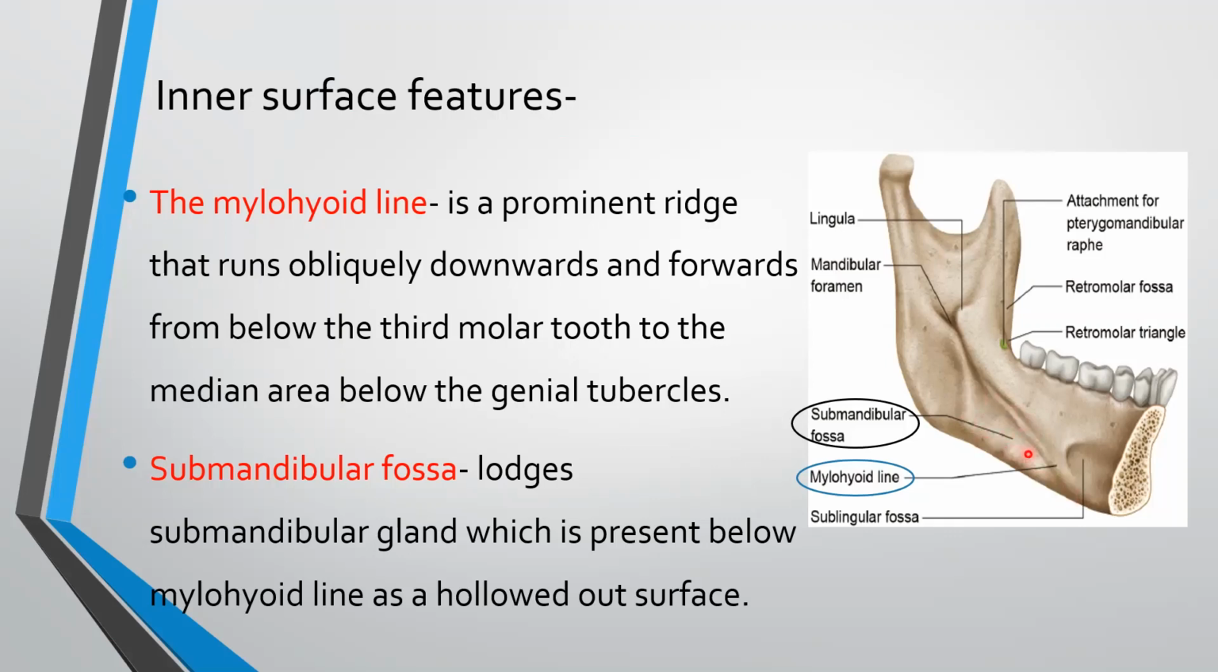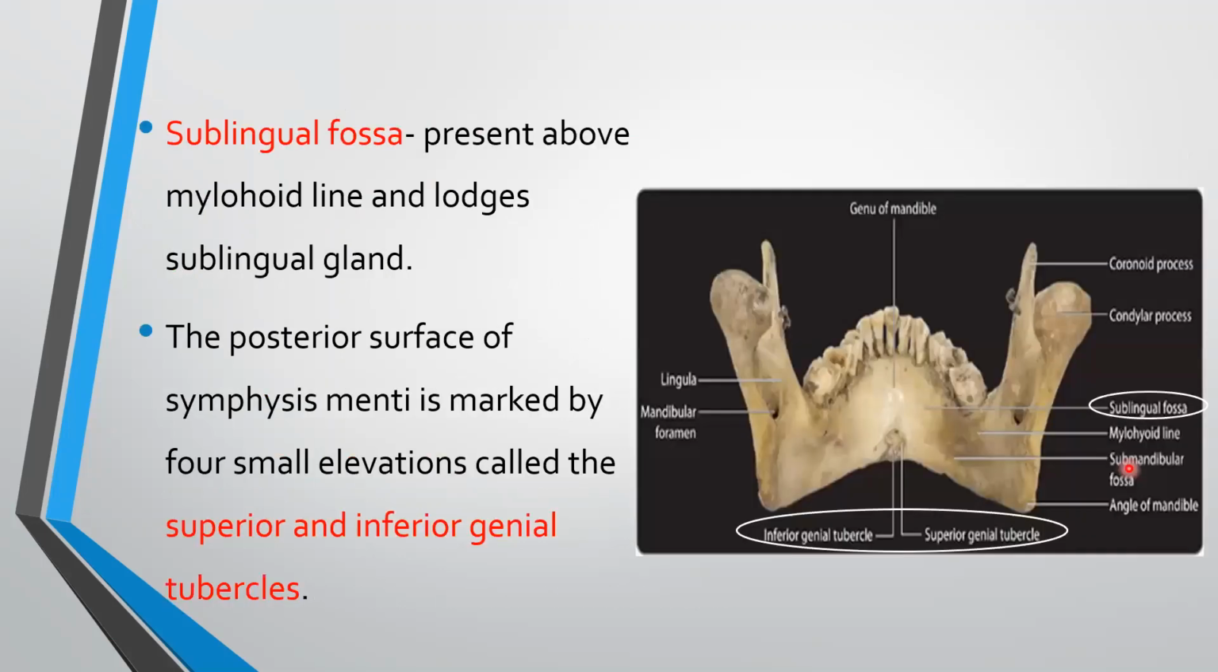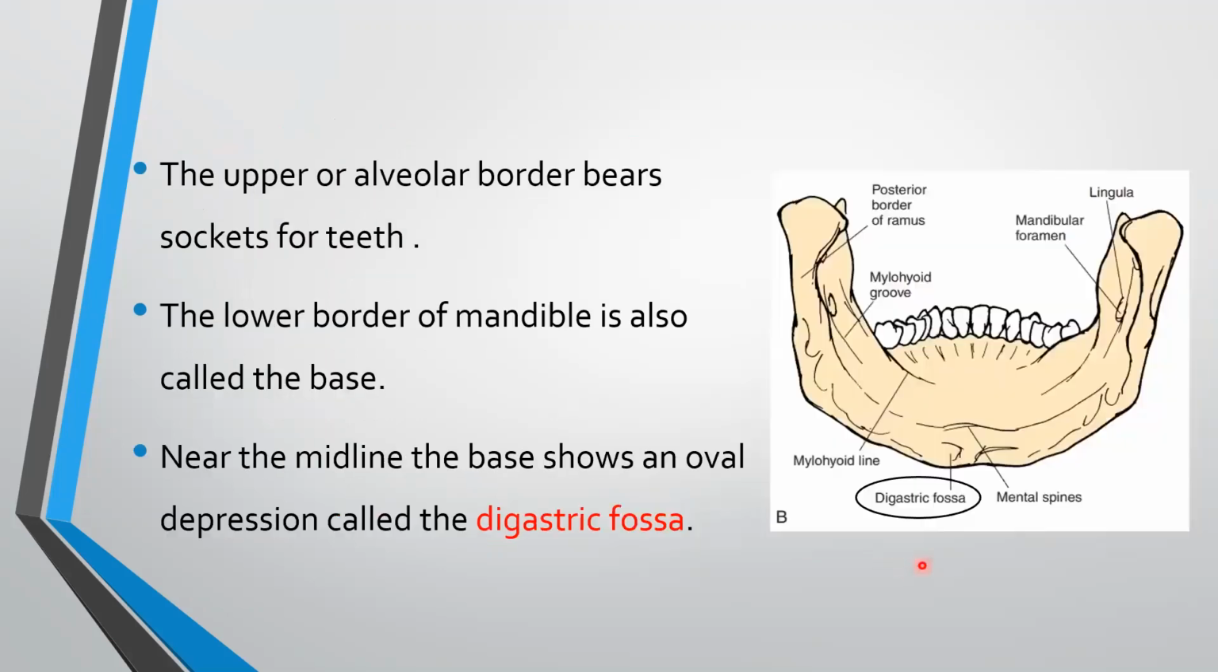This is submandibular fossa. The mylohyoid line divides the medial surface of mandible into two parts. This is submandibular fossa and sublingual fossa. The sublingual fossa is present above the mylohyoid line and lodges sublingual gland. The posterior surface of symphysis menti is marked by four small elevations called the superior and inferior genial tubercles. Here are small elevations which are superior and inferior genial tubercles.